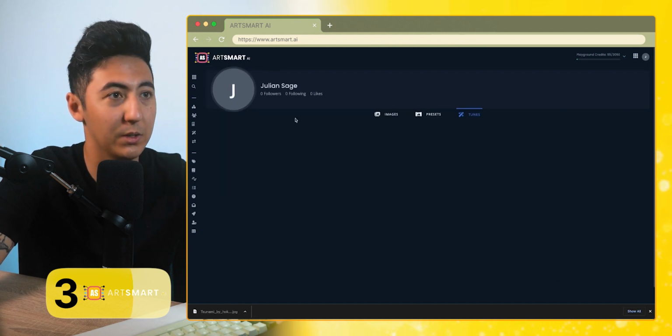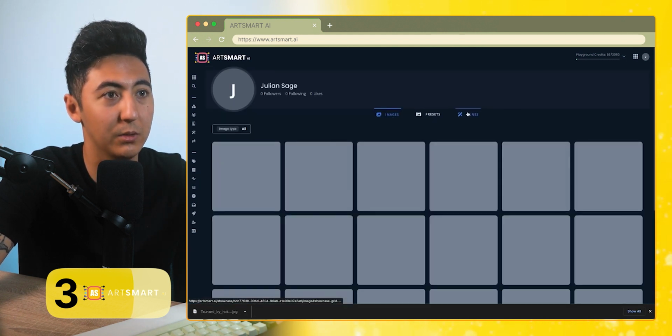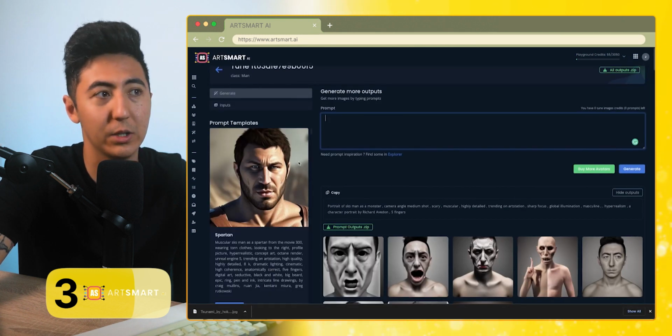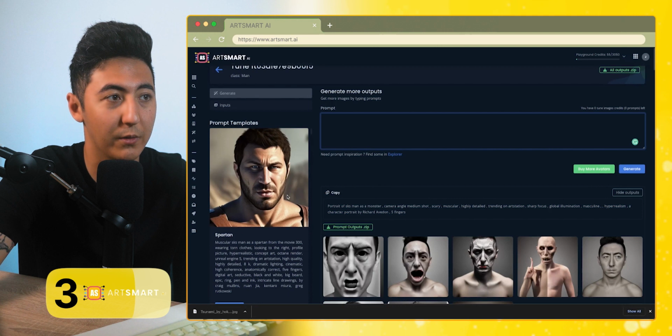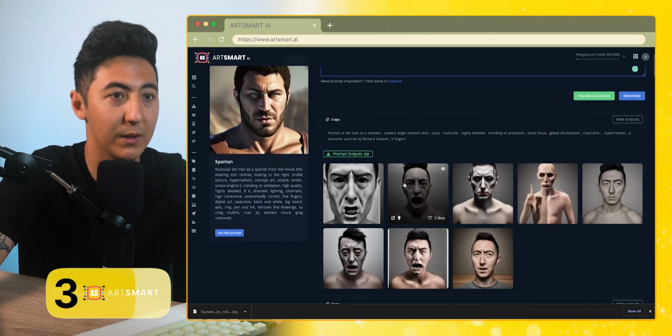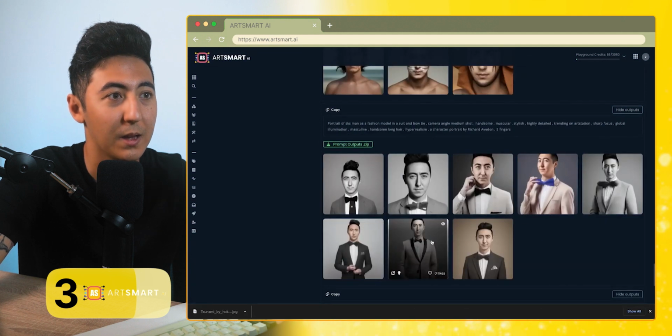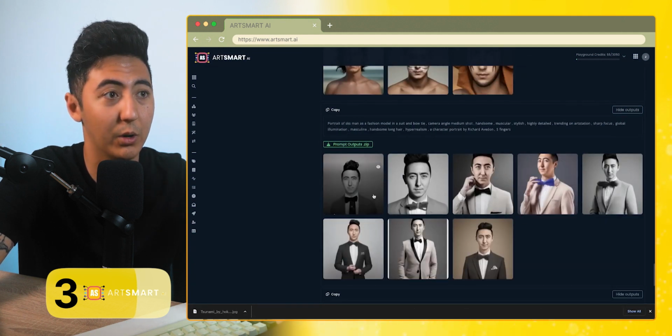Next, we're going to go to My Tunes. And when you go here to your tunes, you can see My Images right here. What I did is it asks you to upload around 20 photos of yourself, and then it generates all these different images for you. The original ones start at the bottom, and the ones that I was actually really impressed with were these ones.